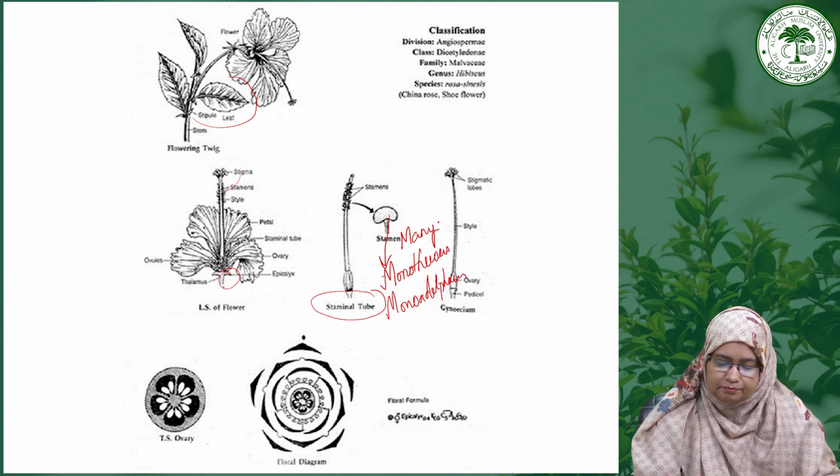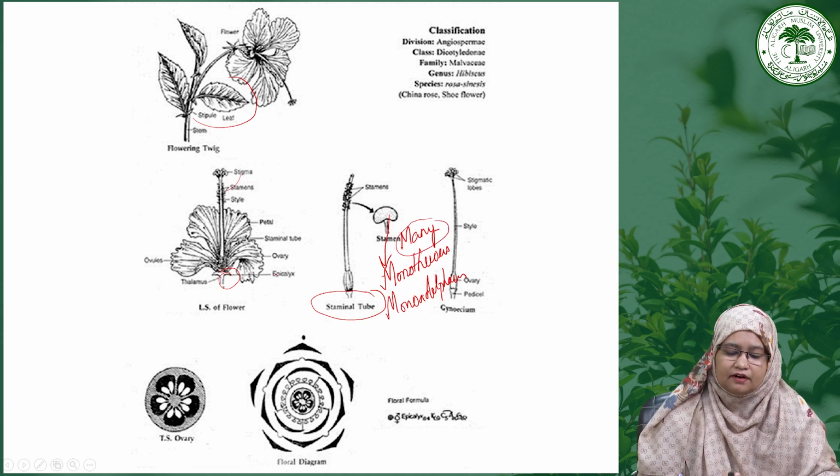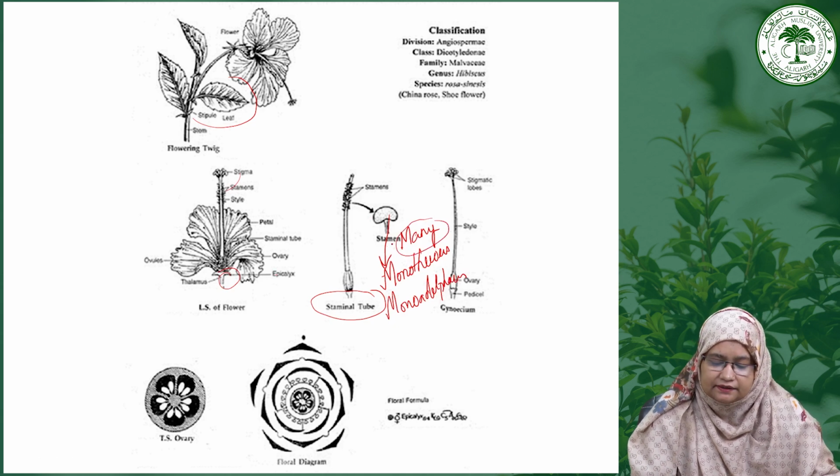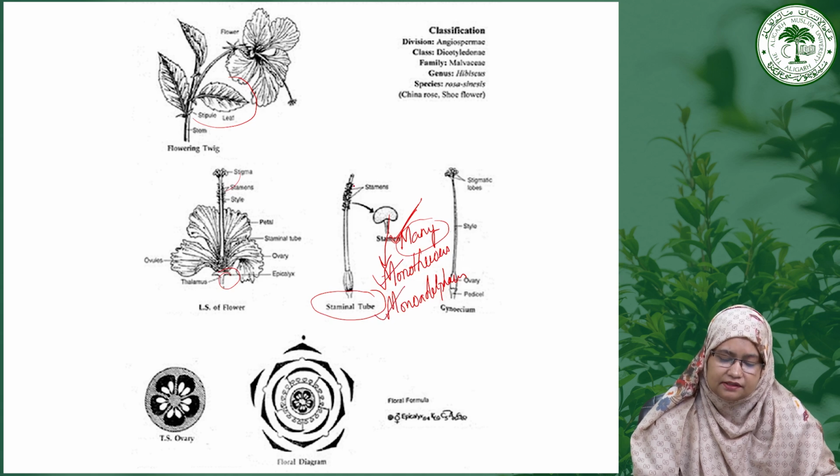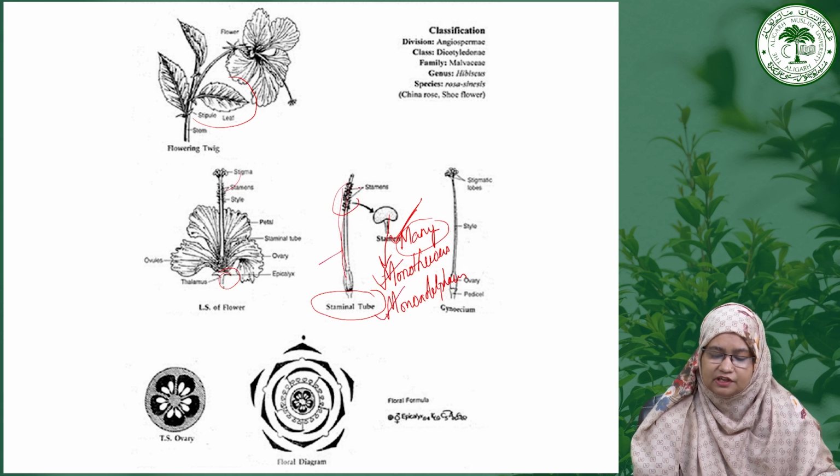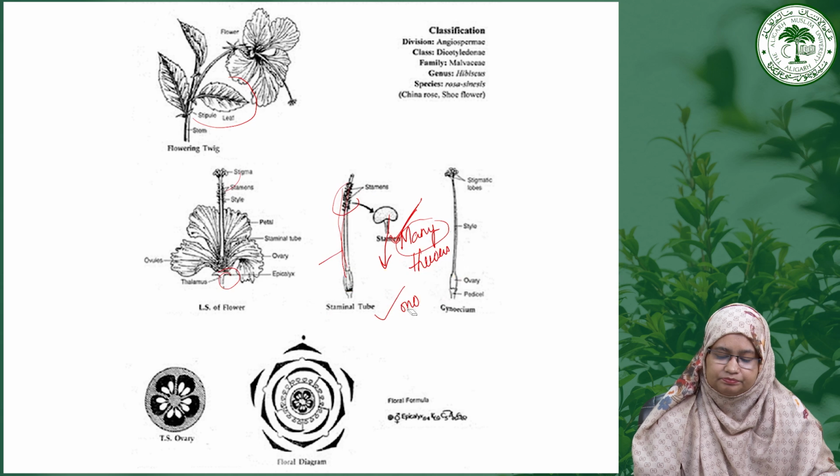So the Malvaceae family you can identify from this only one organ, that is the androecium. Remember Malvaceae, M for many stamens. They have monothecous anthers and they are monadelphous, that is, present in a single group. Here you can see all of it forming a staminal tube. You can see this is the staminal tube and the stamens are arranged on this particular staminal tube.